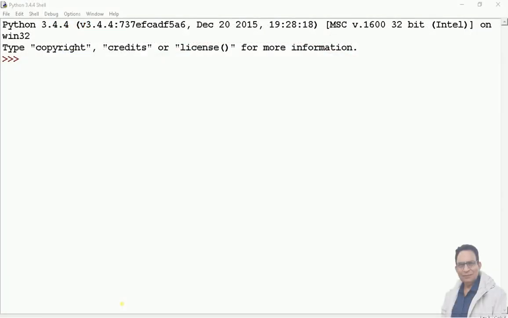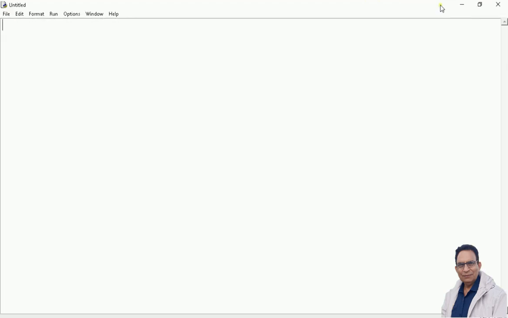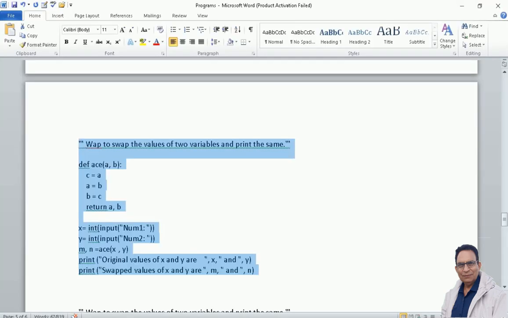To learn how a function can be created and used for that purpose, let us write a program with the help of which we'll learn these two things. For that, let us create a new program file. I have already written a few program files for you for the explanation. Let us have a copy of it.